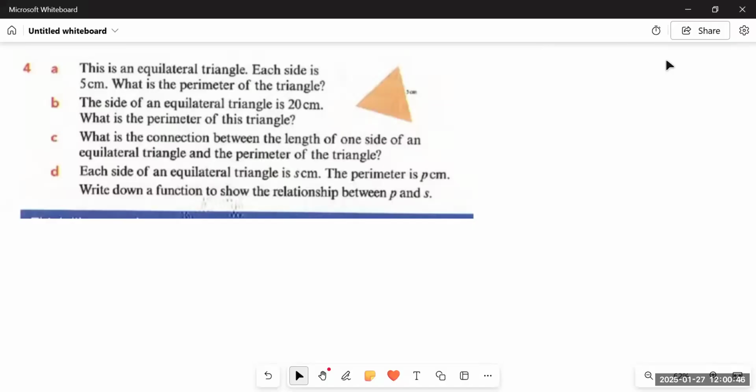Next, we have question number 4, which says, this is an equilateral triangle. Each side is 5 centimeters. What is the perimeter of the triangle, right? So first we have to find out the perimeter of a triangle. So how can we find the perimeter of a triangle if only one side is given and we know it's an equilateral triangle? So we'll write down as, since it's an equilateral triangle,